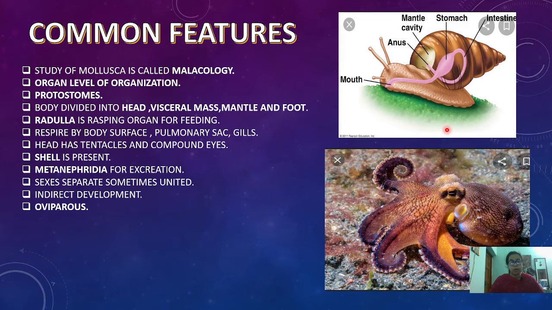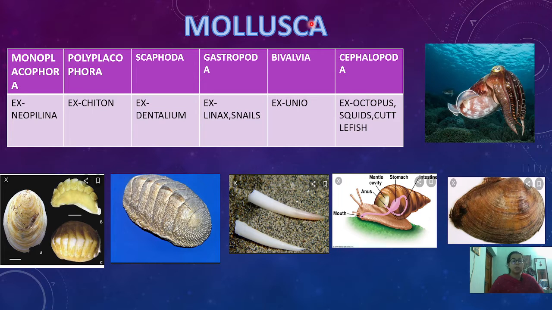Moving to the classification, Mollusca is divided into 6 classes. Monoplacophora, example Neopilina, you can see here the shell which we collect from the seashore. Polyplacophora is the chiton. Scaphopoda is Dentalium. Gastropoda includes snails and slugs. Bivalvia, example Unio. And Cephalopoda are the octopus, squids and cuttlefish. Each of their characteristics we will be discussing now.